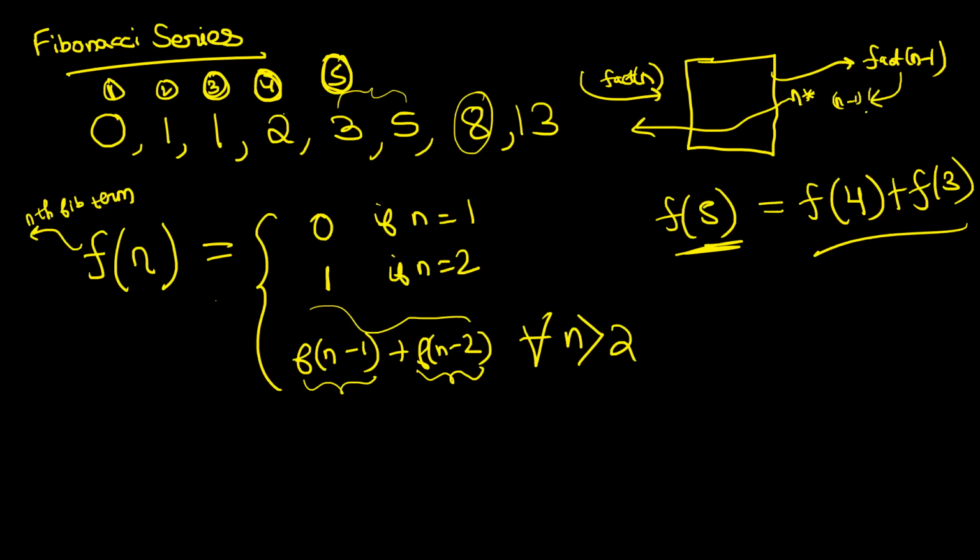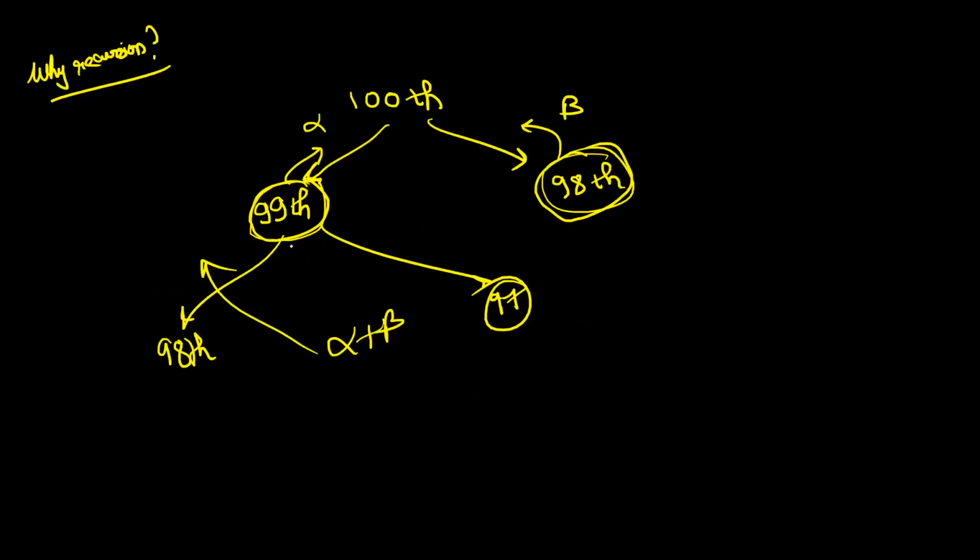Boss, n equal to 1 and n equal to 2. These are my two basic cases for which I already know the answer, right? You don't have to worry anything. So if I first ask you what is the base case, the base case will be if n equal to 1. If you want to find the first Fibonacci term, right? Its definition, the answer is 0, return.